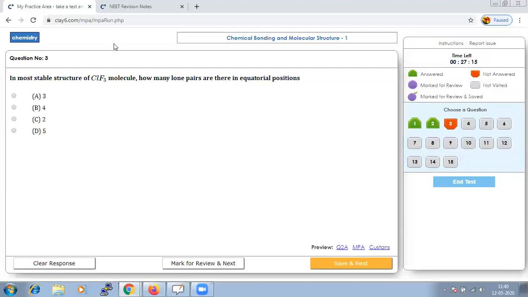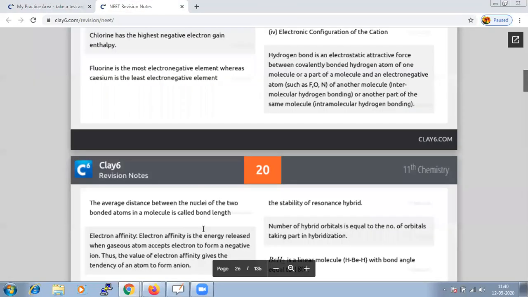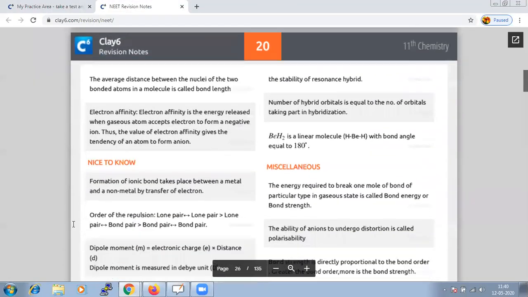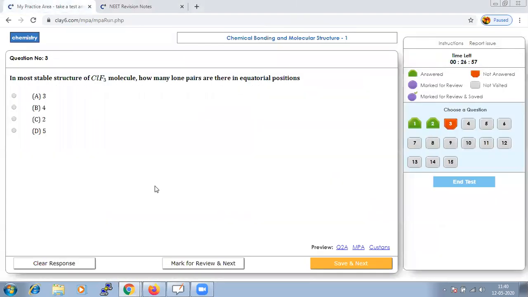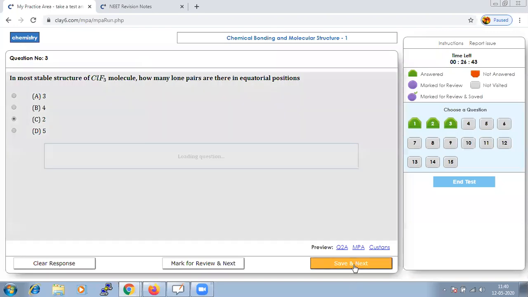That means, as I showed you a comparison in our revision notes, this is important. That is your order of repulsion. How do you compare among each other? When you compare that, you will come to the conclusion that here it will have two lone pairs in its equatorial position. Let us save that and go to the next.